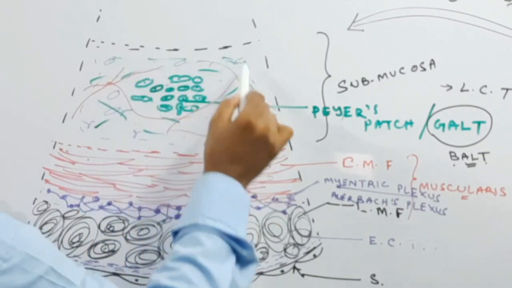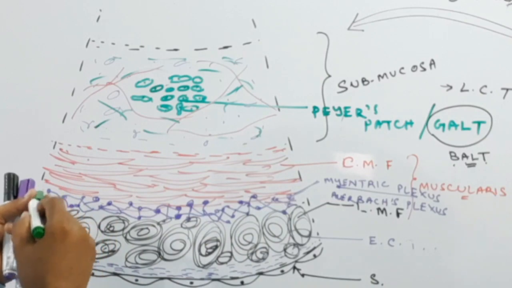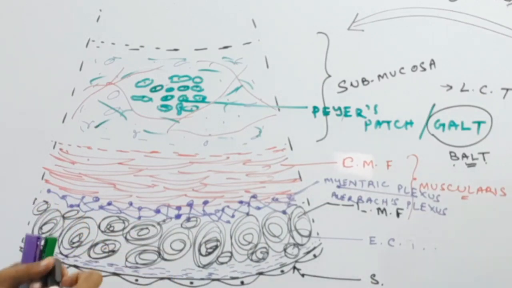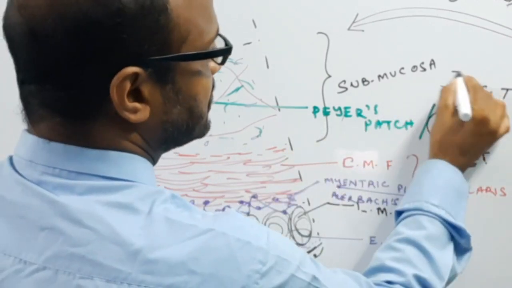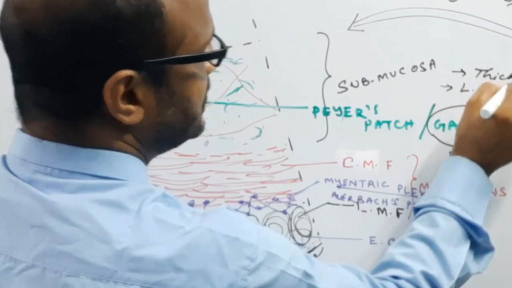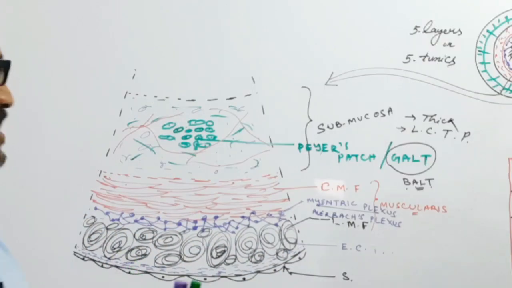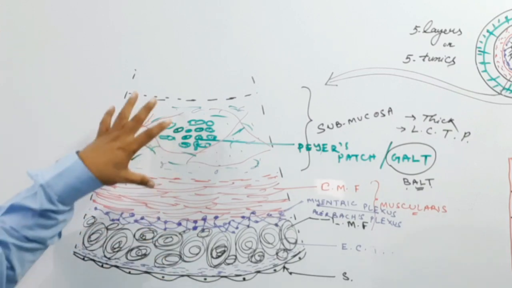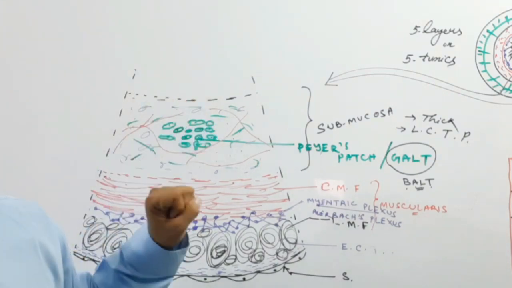The submucosa is composed of loose connective tissue, and this is the thick layer. The Brunner's gland of the alimentary canal is also present in this submucosa layer.